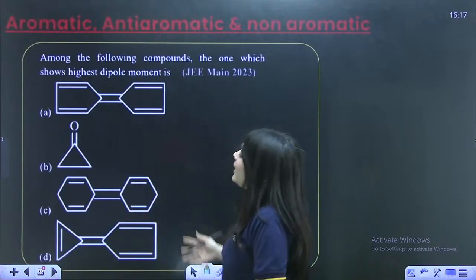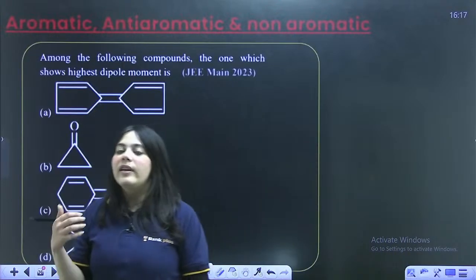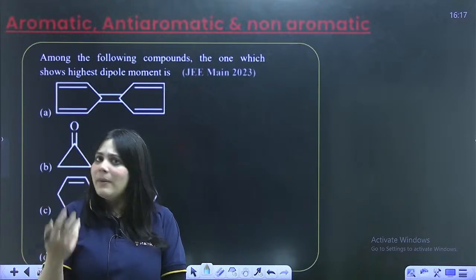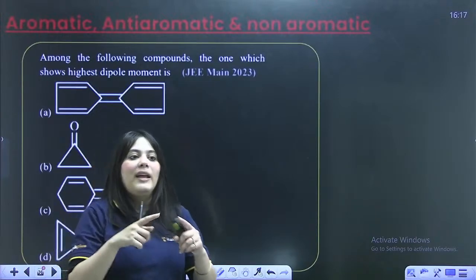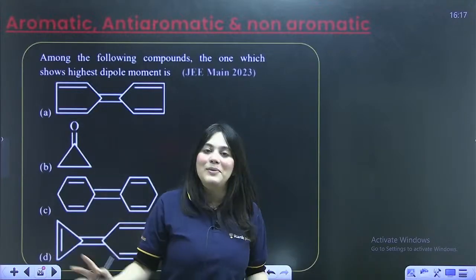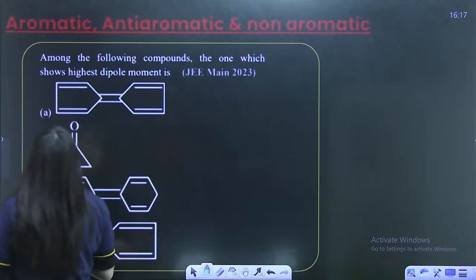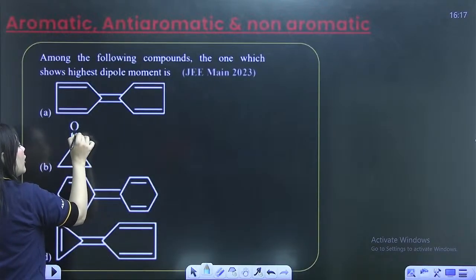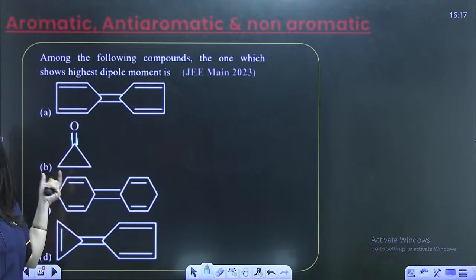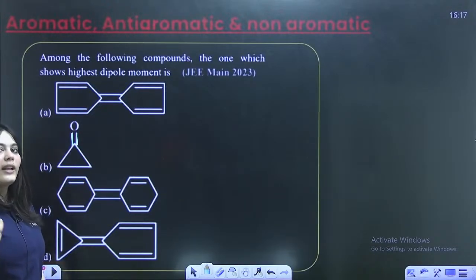Now, look at all the examples given over here. Most of the dipole moment questions you actually get from a chemical bonding chapter, right? Then you compare where the electrons are moving and what not. But this is an organic chemistry question, okay? Look at this question. Now, always remember, whenever a double bond or a multiple bond is outside the cycloalkane ring, then that double bond is actually called an exo bond. What is it called? Exo bond.